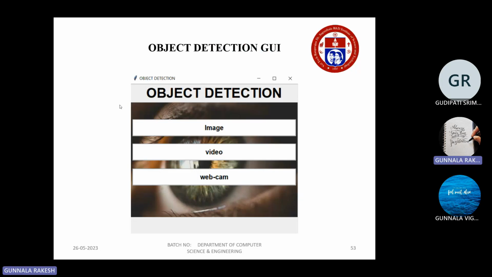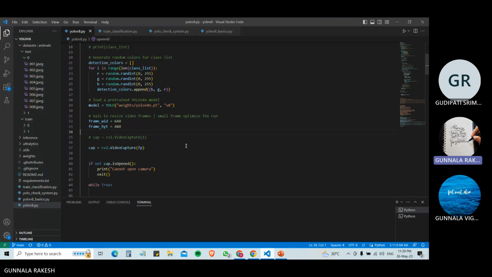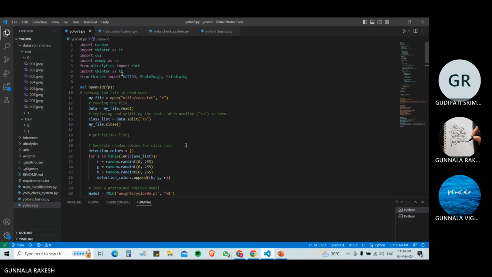This is Rakesh. I will explain the implementation part from here. I'll show the implementation part. We used Visual Studio as the IDE. This is our code. We used the YOLO algorithm. This code contains a Python program that performs object detection using a pre-trained YOLO model, displays the result on the screen, and allows the user to select the input file using a graphical user interface.